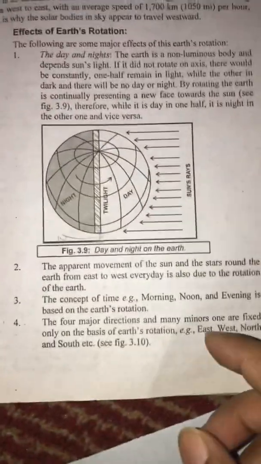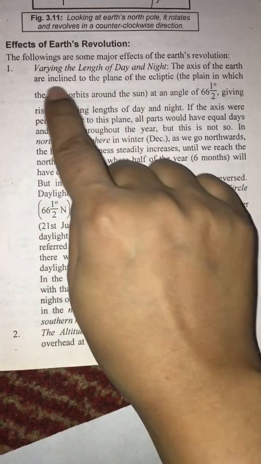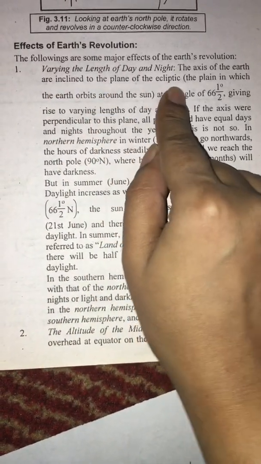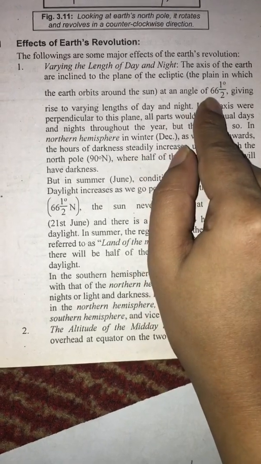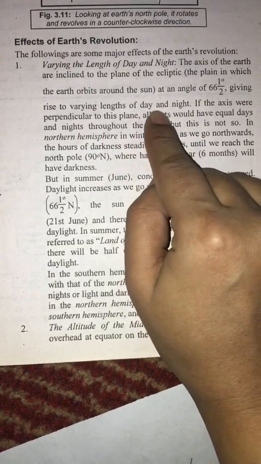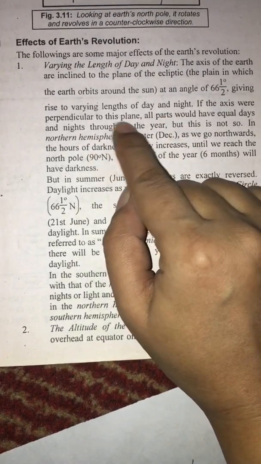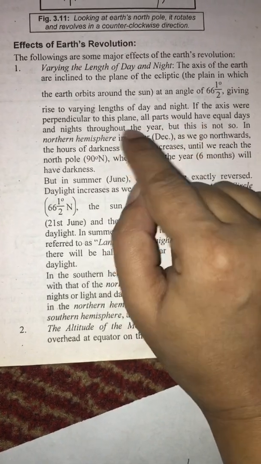Another effect of the earth's revolution is the varying length of day and night. The axis of the earth is inclined to the plane of the ecliptic at 66.5 degrees, giving rise to the varying length of day and night. If the axis were perpendicular to this plane, all parts would have equal day and night.